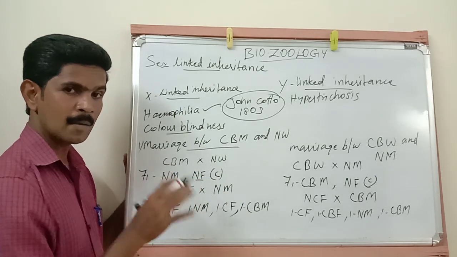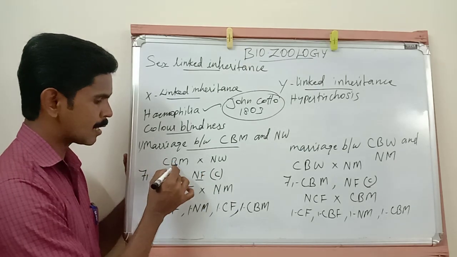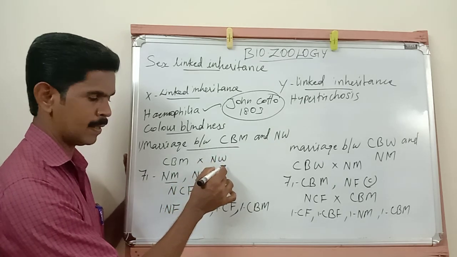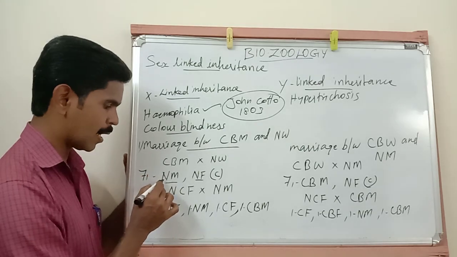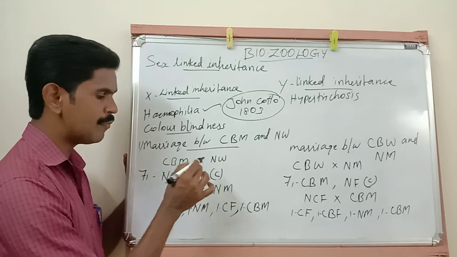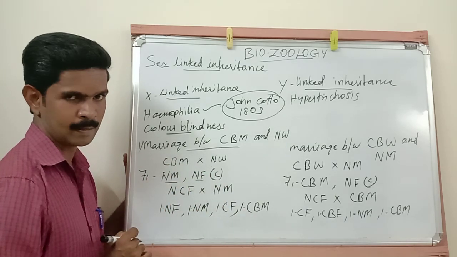The female is normal but a carrier. Listen very carefully. When a color blindness man marries a normal woman, in the first generation there is a chance for the production of one normal male or a normal female. If it is a normal female, the female may be in carrier condition.